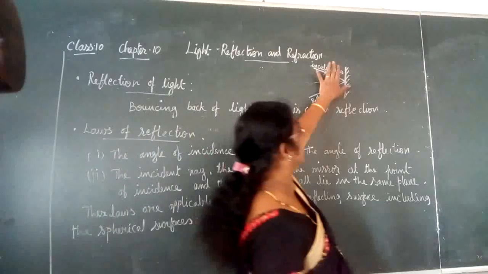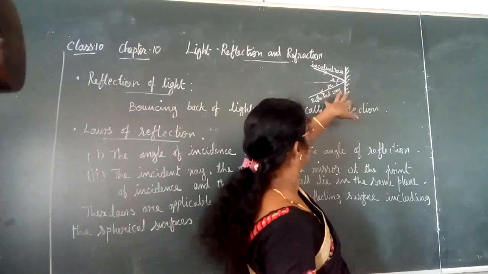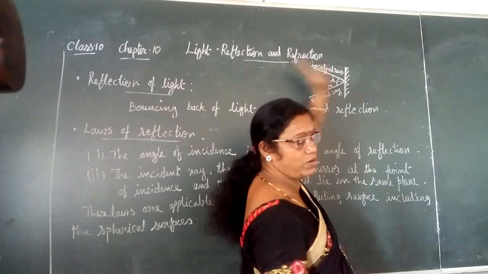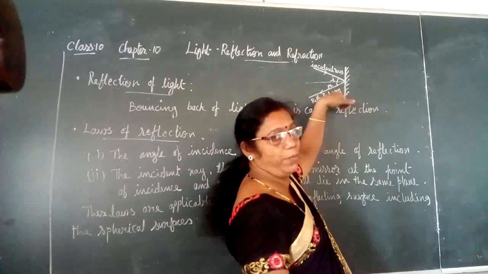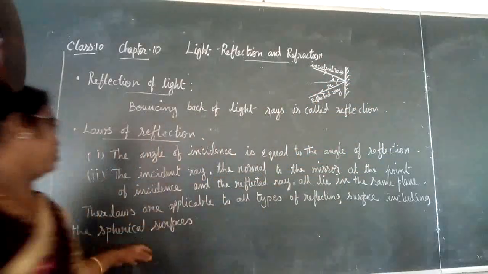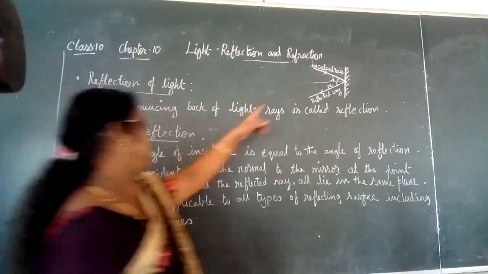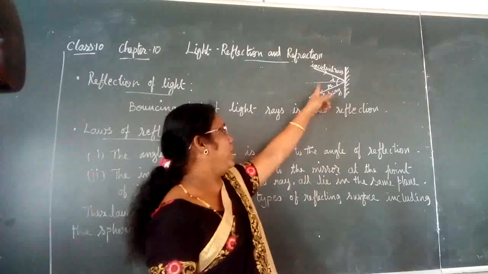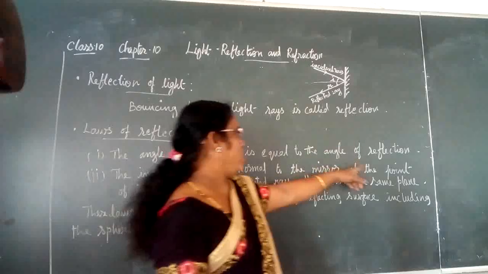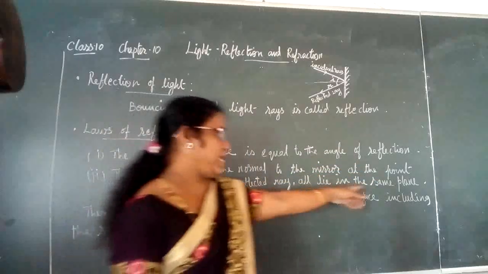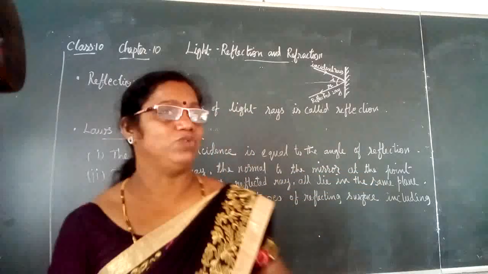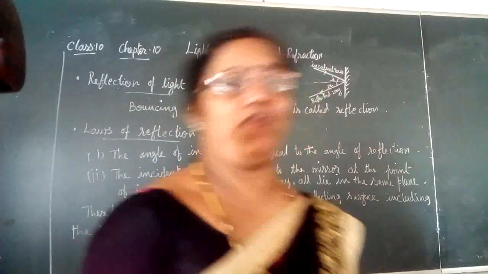Both incident and reflected rays are on the same side, not the other side. So according to the second law, the incident ray, the normal and the reflected ray all lie on the same plane. These are the two important laws of reflection.